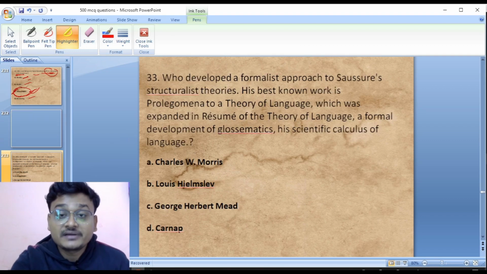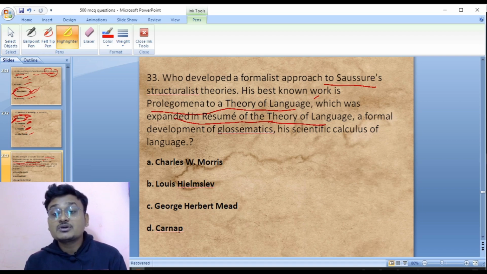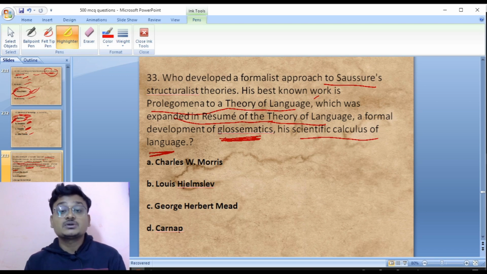Okay, now question 33. Who developed a formalist approach to Saussure's structuralist theories? A formalist approach to structuralist theories of Saussure is based on the work Prolegomena to a Theory of Language, which was expanded in Resume of the Theory of Language, a formal development of glossematics. So glossematics is a scientific calculus of language. And the famous book is Prolegomena to a Theory of Language.